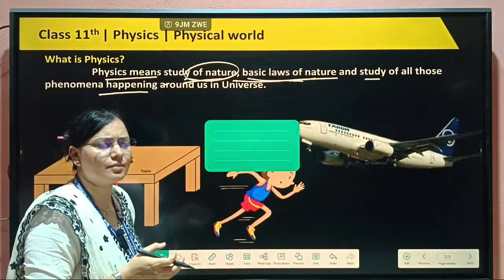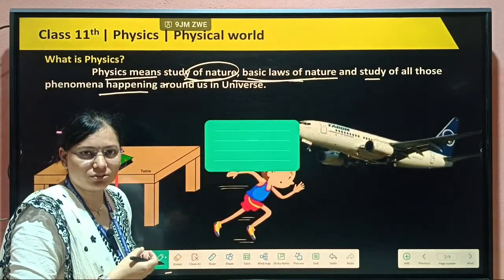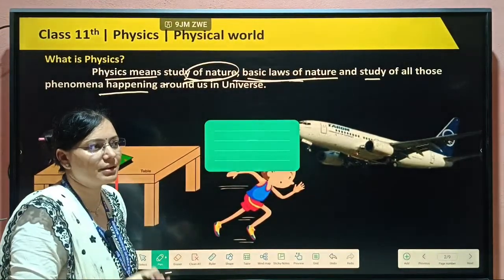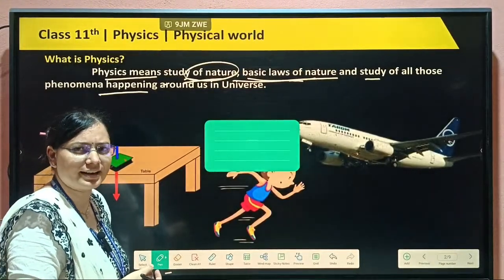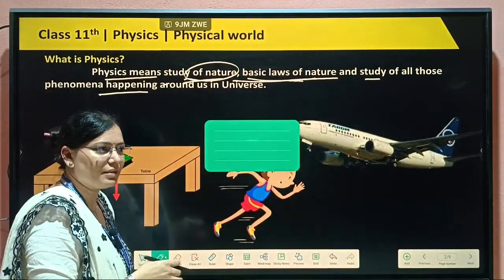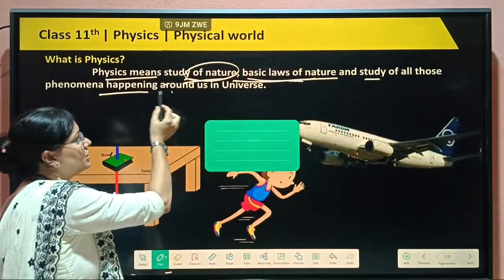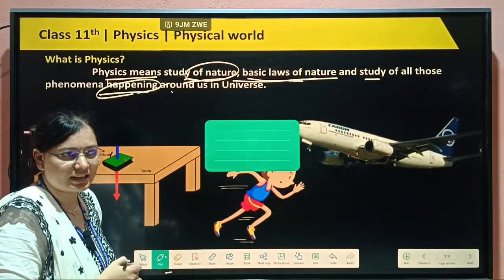For example, about phenomena: an apple is falling down. Newton first said why the apple comes down. When we drop any object in a downward direction, it comes downward only, not in the upward direction. This was given by Newton. This phenomenon is known as the universal law of gravitation.